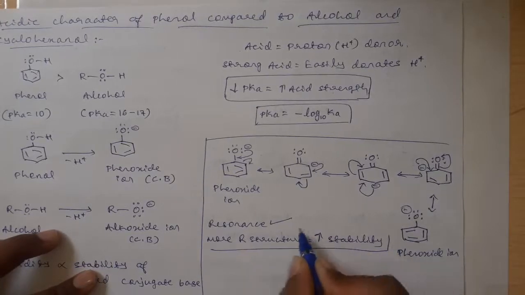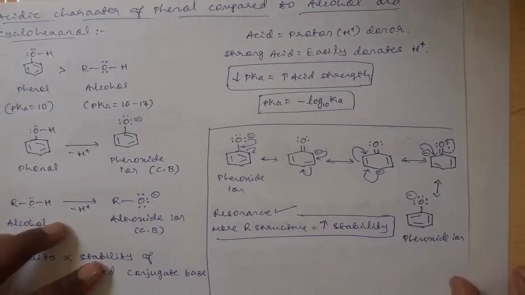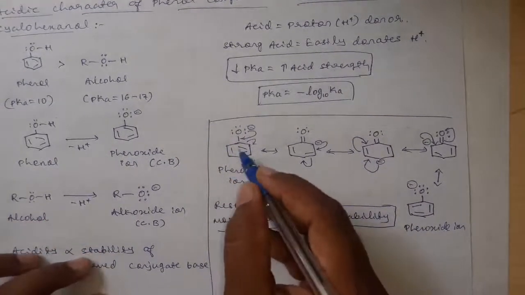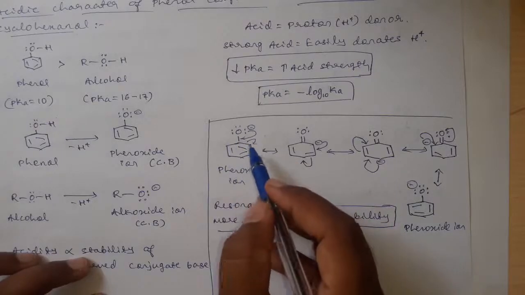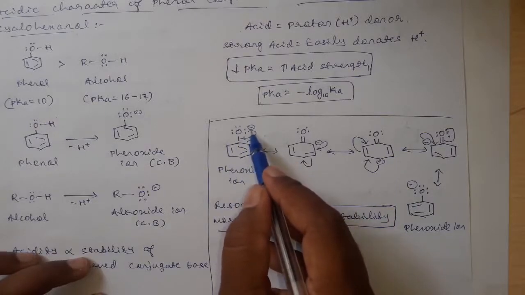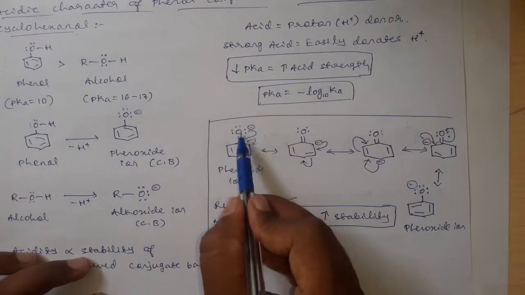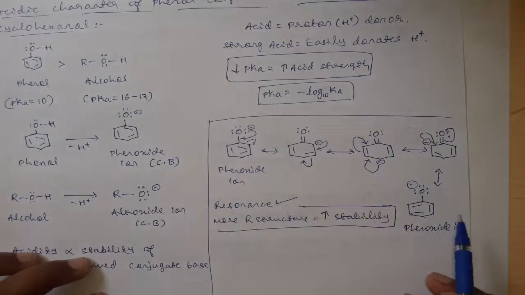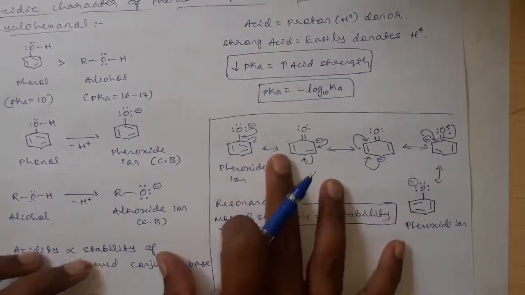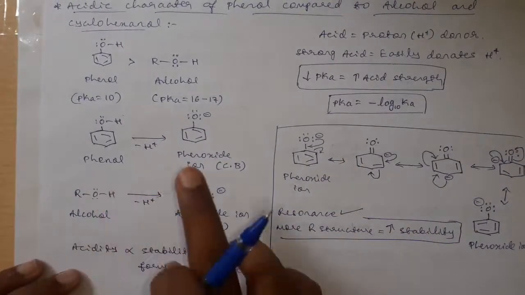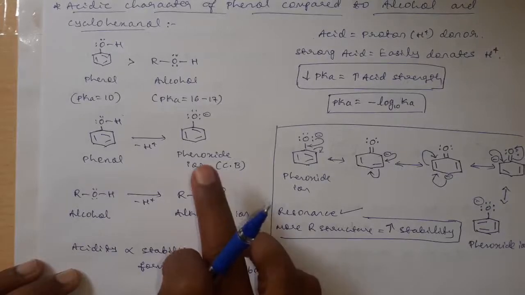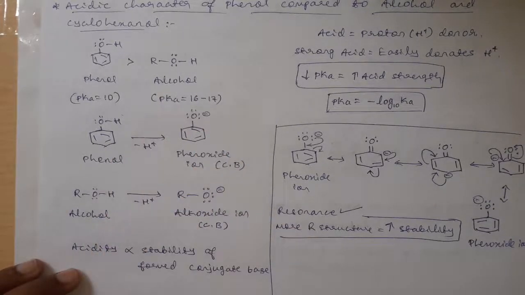Correct? The more the resonance structures, the higher the stability. Here this benzene ring will stabilize the formed phenoxide ion by resonance, by the delocalization of this negative charge on the oxygen throughout the benzene ring. This phenoxide ion can be stabilized. Therefore, phenol always wants to be in its stable form, that is the phenoxide ion form, by losing a proton.